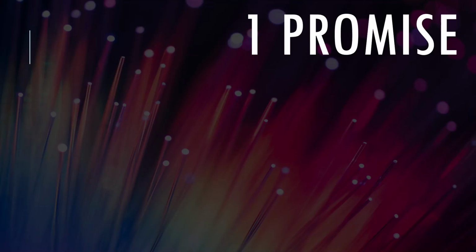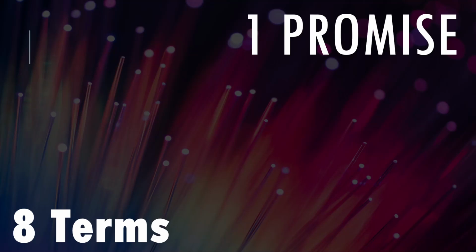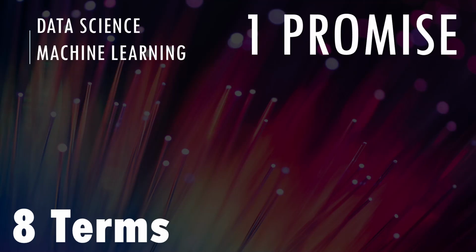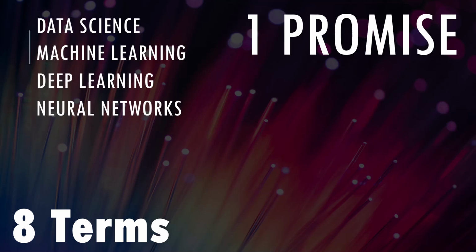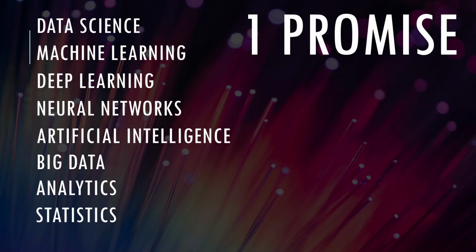I'm going to make exactly one promise to you that I will keep. By the end of the video, you will understand the difference between the following 8 terms: data science, machine learning, deep learning, neural networks, artificial intelligence, big data, analytics, and statistics. First, we start with the terminologies themselves, and then we'll discuss the interaction between them.